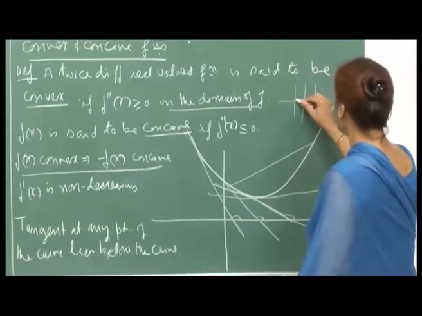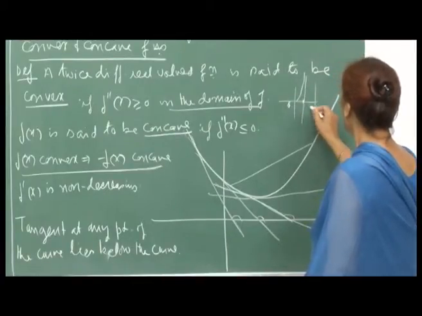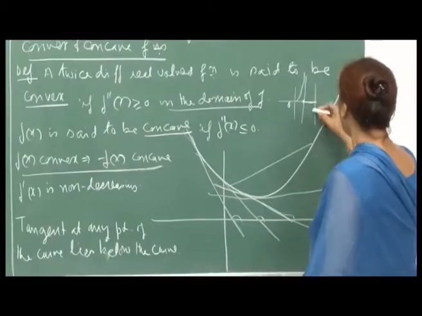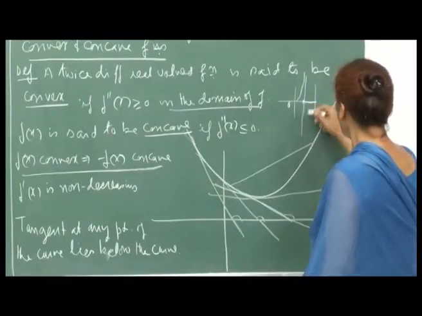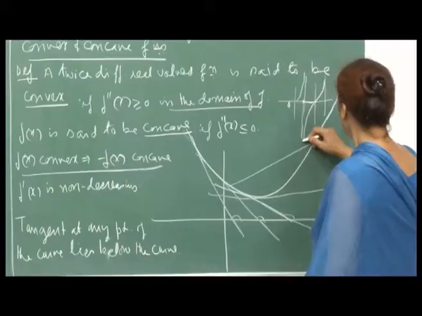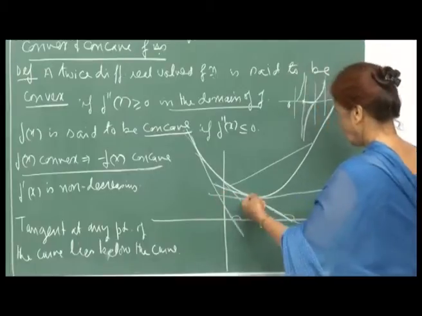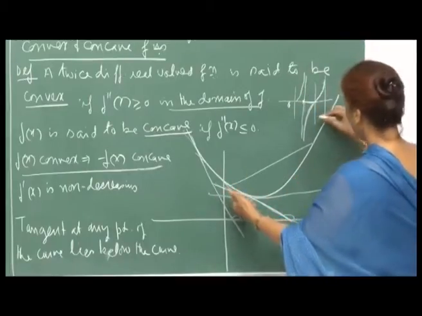For example, if you take this as 0, this as pi by 2, and this as pi, then on this side the angles are obtuse and the curve is increasing. As the angle goes up to pi, tan of pi is 0.